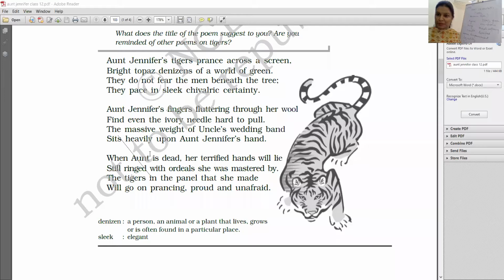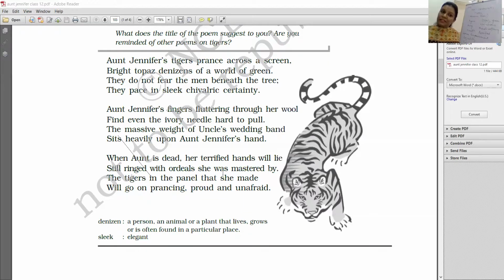Okay. Now here, still ringed. What is ringed? Even though the wedding band is not there on her hands after her death, been removed, right? But what is still there surrounding her? What is ringed over here? Surrounded by, right? Okay. So just see the use of the word ringed, her ring finger, and she's been ringed with the ordeals. So she is surrounded by the problems, the suffering.